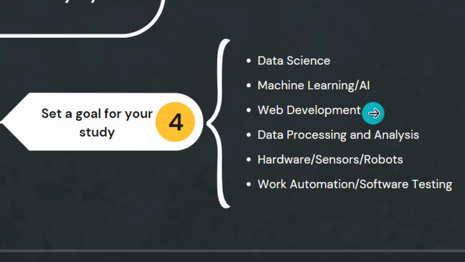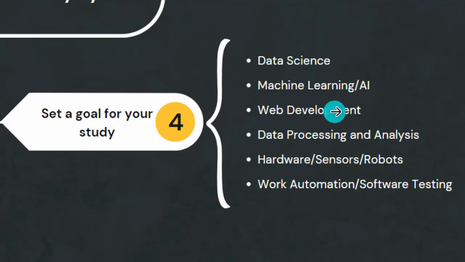For web development also, there are a lot of options that you can start. You can start with Django, Flask, or Fast API. But I will advise you to just start with Django, since Django is more complex and bigger. If you understand Django, easily you can understand Flask, easily you can understand Fast API. So that's why it's very important for you to set your goals so that you do not get lost, because Python is huge and there are a lot of options that you can use for Python.